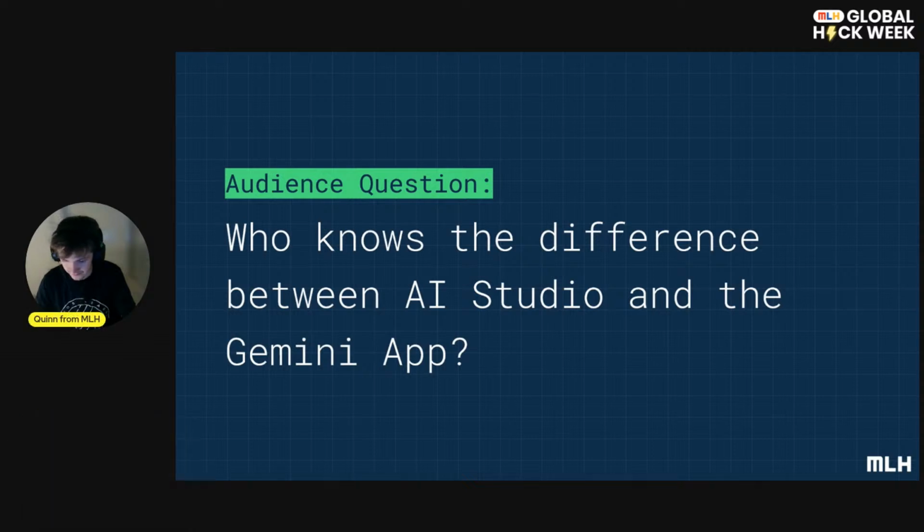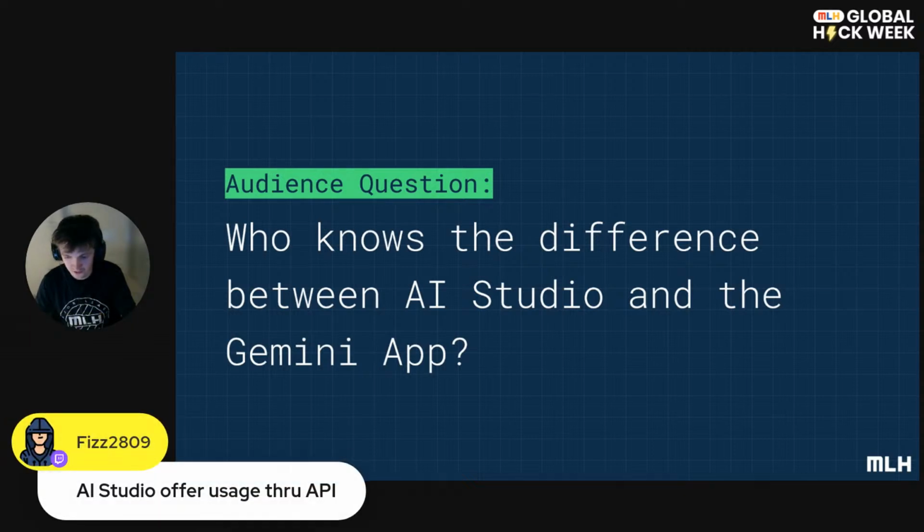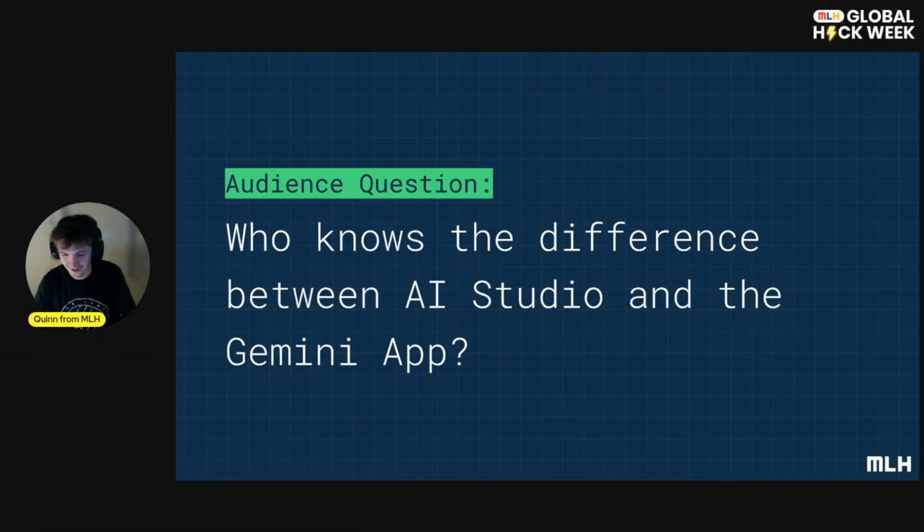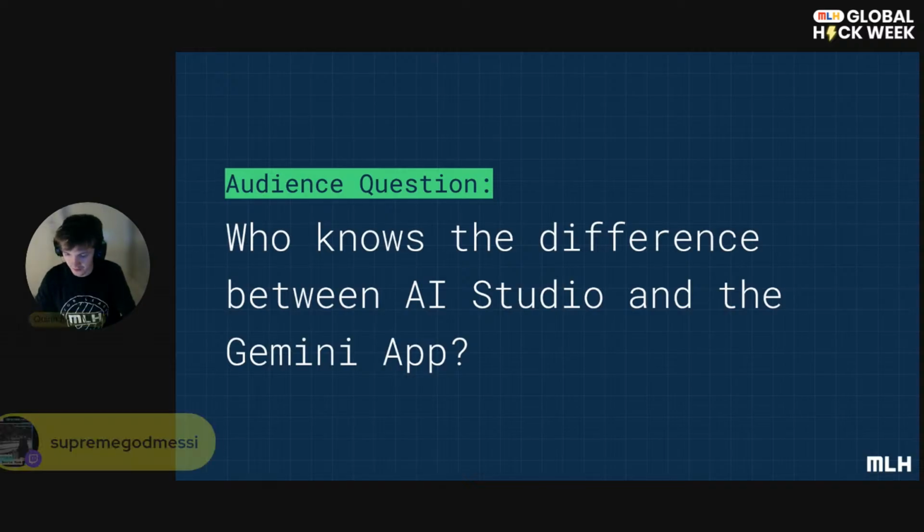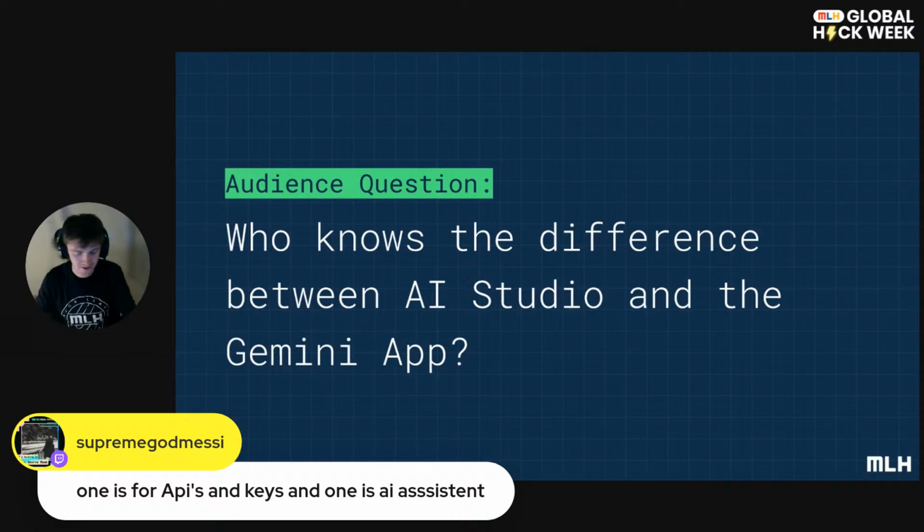That's okay. AI Studio offers usage through the API. This is true. Very good. Any other thoughts? Okay, one is for APIs and keys, and one is for an AI assistant. Yeah, all of these things are true.